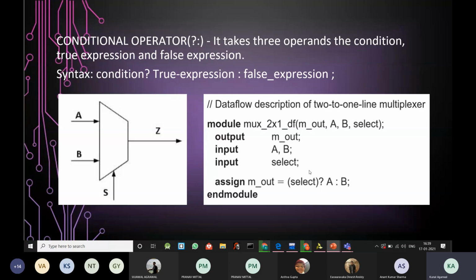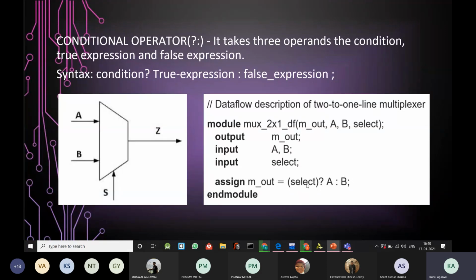So if the condition provided here is true, that is the value of select is 1, then output M out will have the value a, and if the value of select is 0, then in that case the condition will be false and the false expression will be executed. So in that case the value of M out will be equal to b. Is that clear? Here the condition is select.